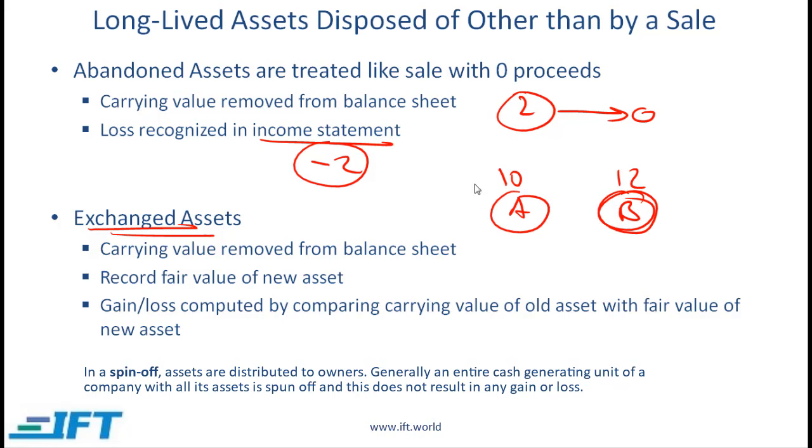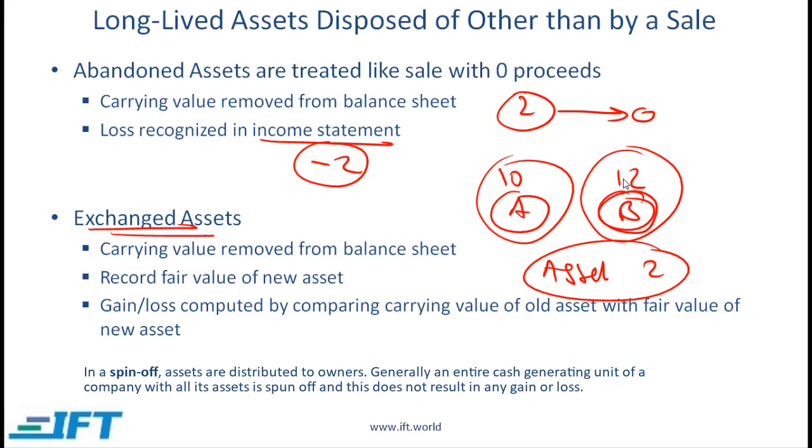So essentially you have total assets that go up by 2 in this particular scenario, because an asset worth 10 has been replaced by an asset worth 12. That gain of 2 is shown on the income statement as a gain.